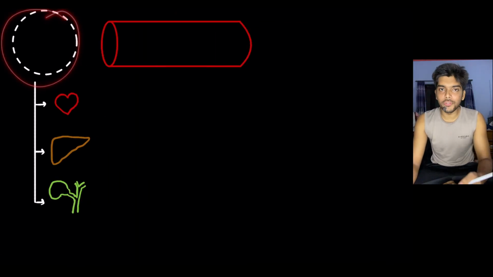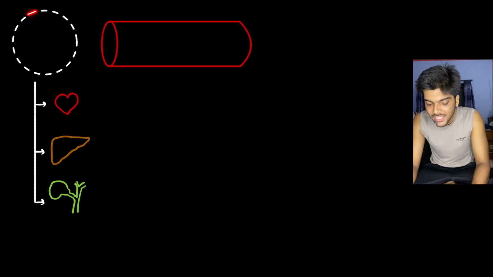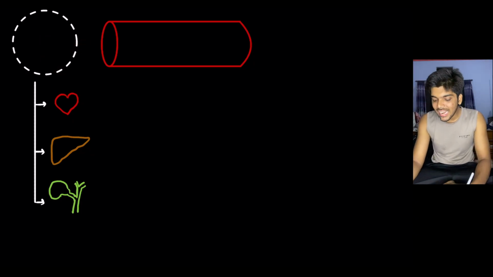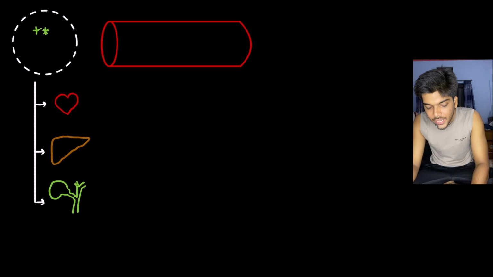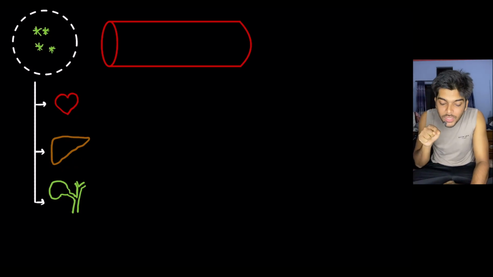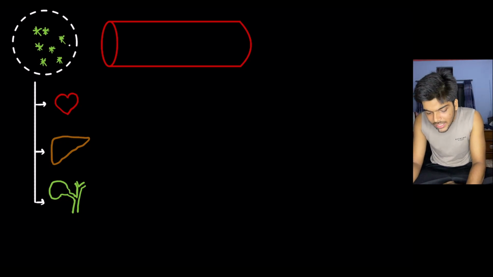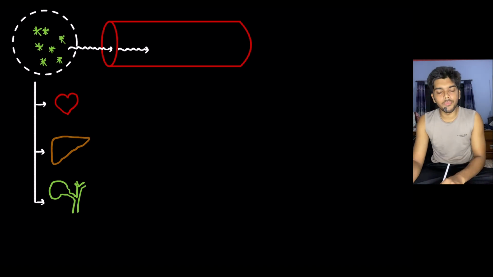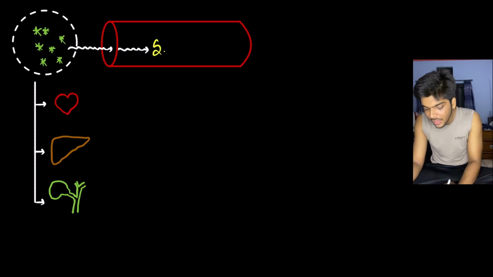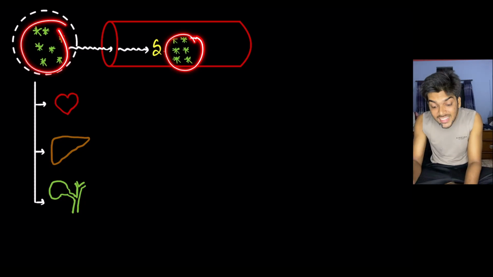This cell right here is going through the process of necrosis. That is why there is disruption of the plasma membrane. Due to disruption of the plasma membrane, the intracellular content leaks outside. Some of these intracellular chemicals, as I'm showing in green, are specific to the cell, found just in this cell. So these intracellular contents leak out as well, and then enter where? They enter into the blood circulation. So when you measure their serum level, they are found to be elevated. The level of these chemicals found within the cell. See, these chemicals are present within this particular cell.